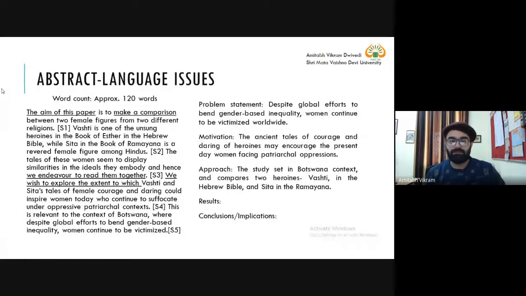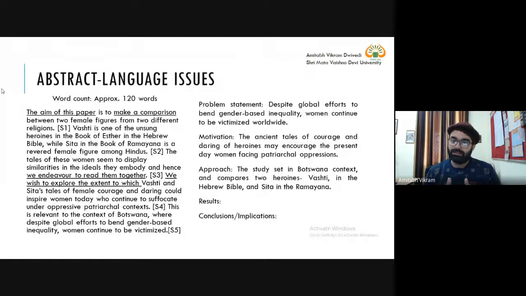But again, because we are following the original abstract, we try to find out which sentence can become it. Like, the ancient tales of courage and daring of heroines may encourage the present day women facing patriarchal oppressions. This can become motivation.